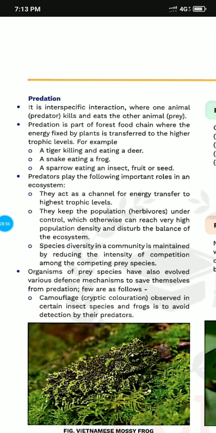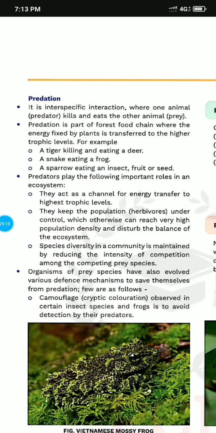Otherwise they can disturb the balance of the ecosystem. Species diversity in a community is maintained by reducing the intensity of competition among the competing prey species. So here also a question will occur: what is the important role of predators? Organisms of prey species also evolved.